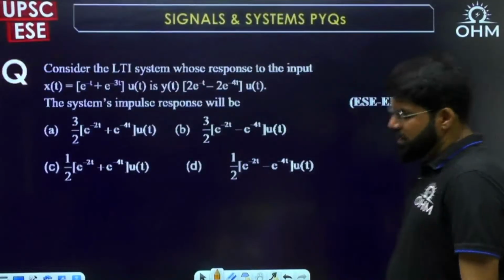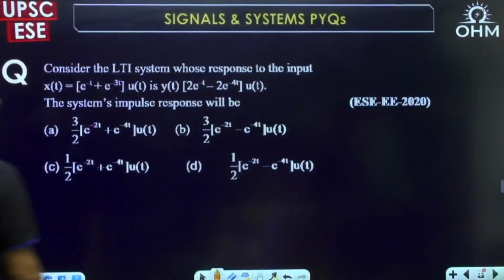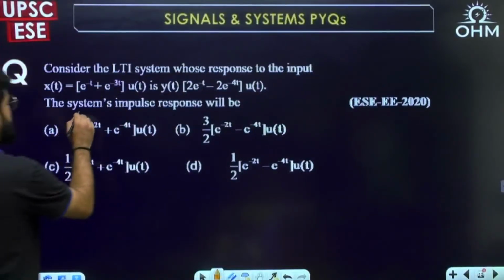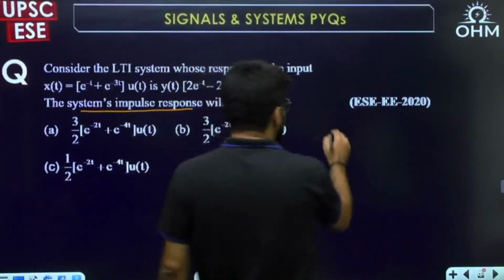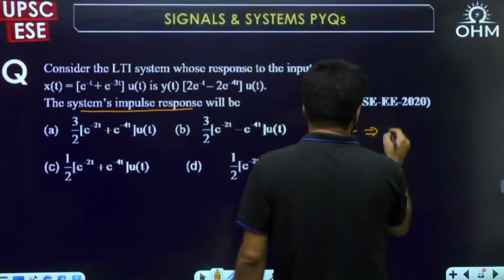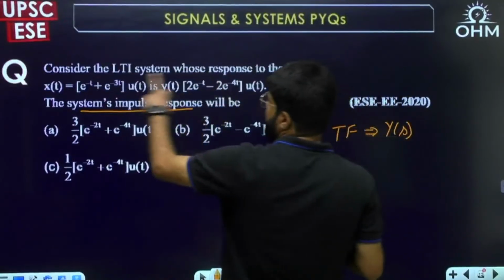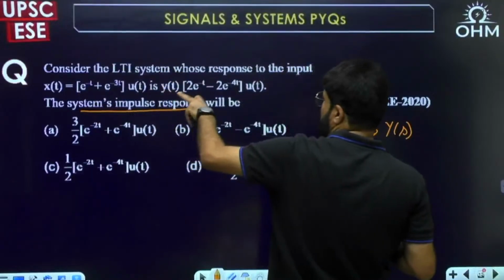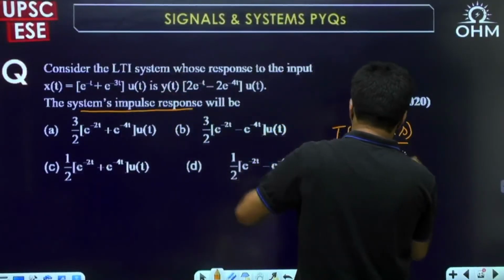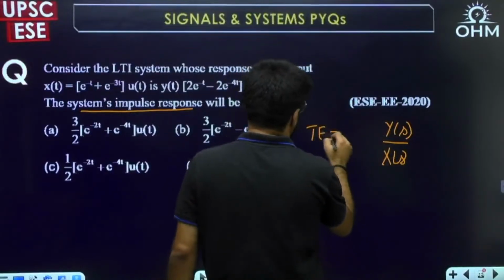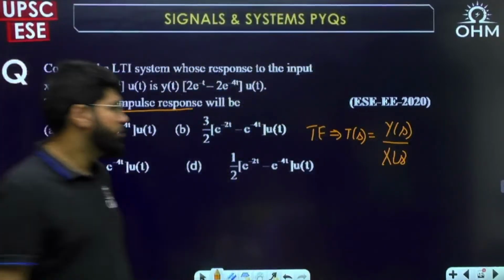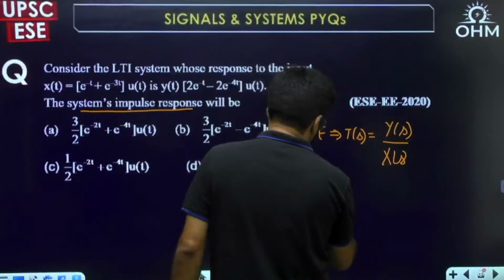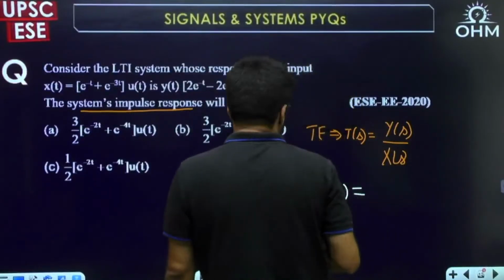Look into this question. Consider the LTI system whose response to the input x(t) is y(t). What is the system's impulse response? First, I can find the transfer function of the system. Correct? The transfer function is the ratio of output Laplace transform to input. So what is given? The input is x(t) and the response, that is output y(t), is given to you. The transfer function of the system H(s) is given by Y(s) upon X(s). Okay, Y(s) upon X(s).